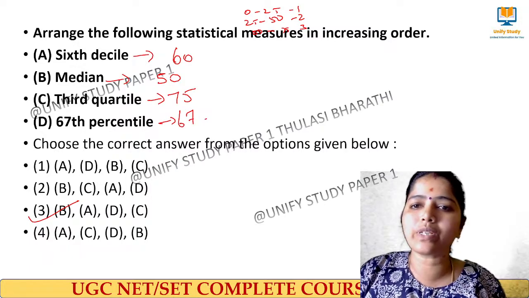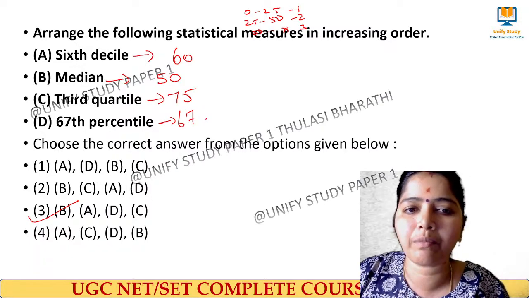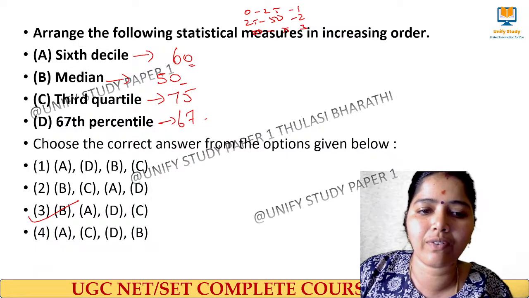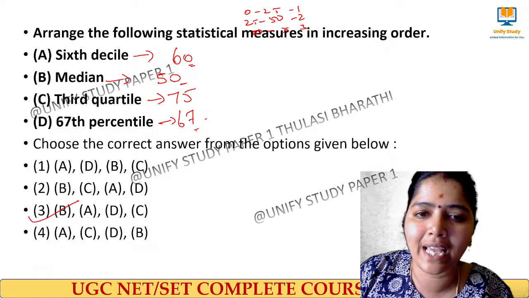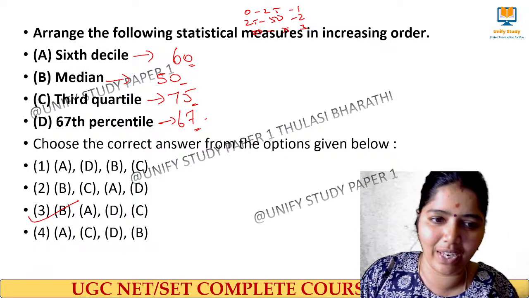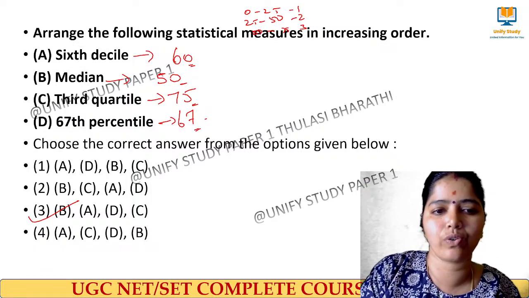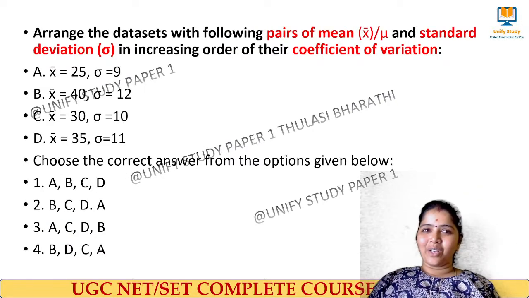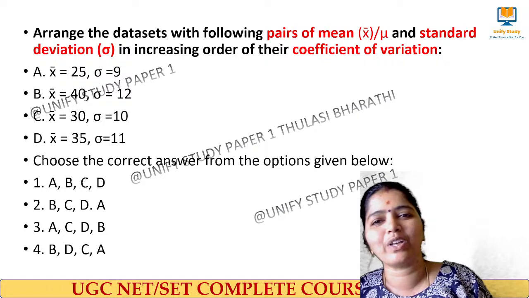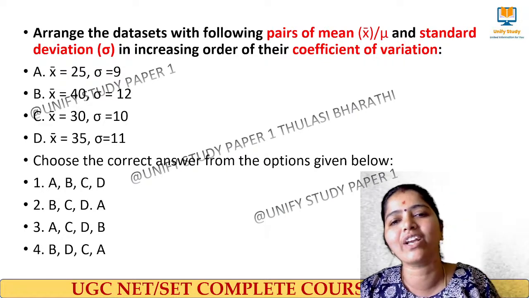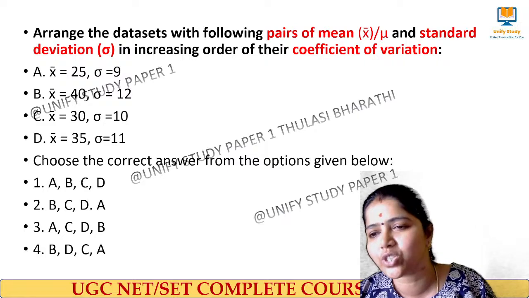Am I right? So which is the increasing order? First B will come, second will be A, third will be D, and then next will be C. Clear? Yes, very good. Next question on board. Arrange the data sets with the following pairs of mean and standard deviation in the increasing order of their coefficient of variation.